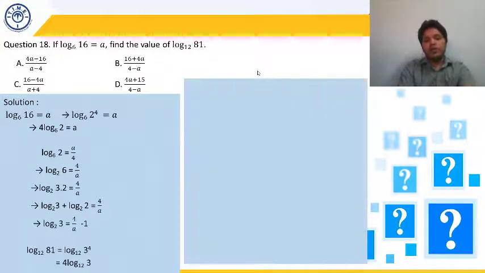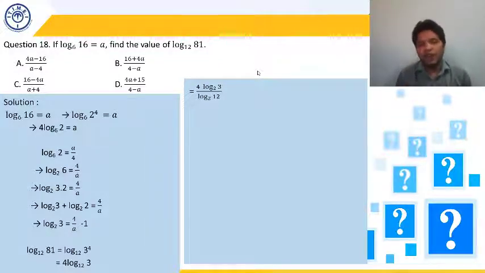Now the next step is that log base 12 of 3 can be written as log base 2 of 3 upon log base 2 of 12. We have discussed one more property of log: log base a of b can also be written as log base m of b upon log base m of a. So we can change the base according to our need by using this property. Here we have changed the base from 12 to 2.